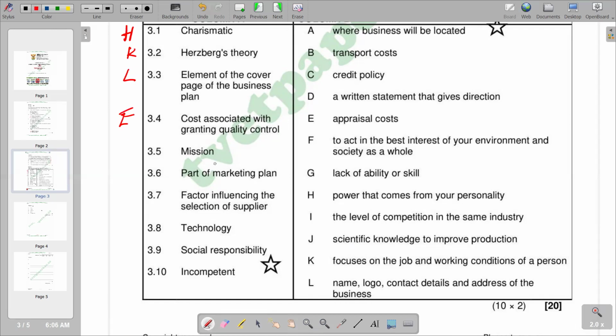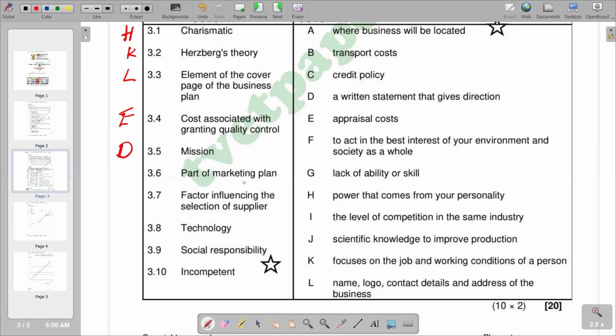Then we have mission, whereby the mission statement is basically a form of summary of the aims and values of the company. That's a basic description you can give of a mission statement: it's a formal summary of the aims and values of the company. According to the responses given, we have a written statement that gives direction. So it also explains mission.